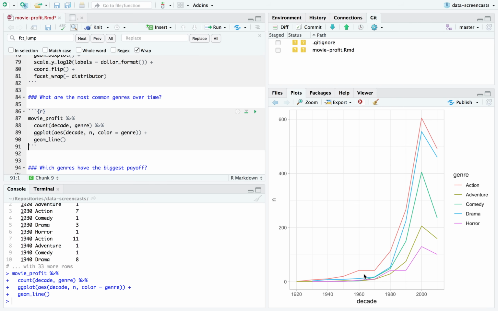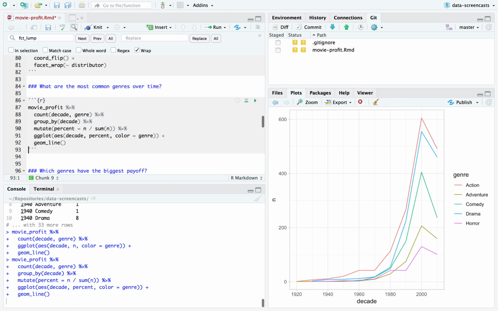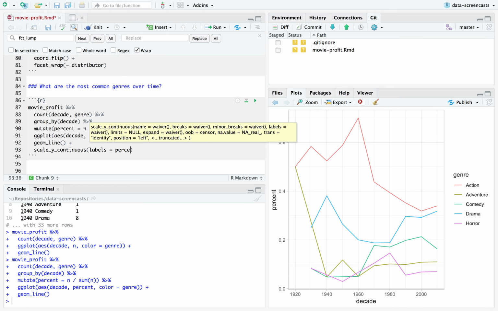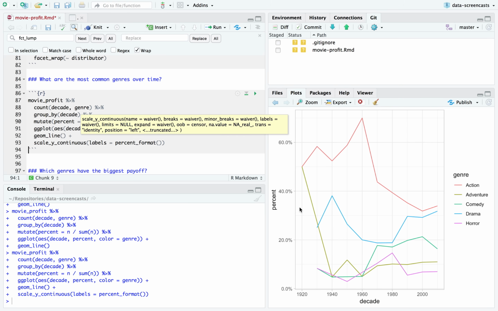And what I really see is most of our data is relatively recent. It happens from 2000 through to the 2010 decade. And is the ratio changing? To ask that, I'm going to change this from being a graph of lines of number over time to grouping by decade, adding a percent column where I say n divided by sum of n, turn it to a percent. Change this to percent, and throw in a scale_y_continuous percent format. Start asking what movies make up a different percentage.